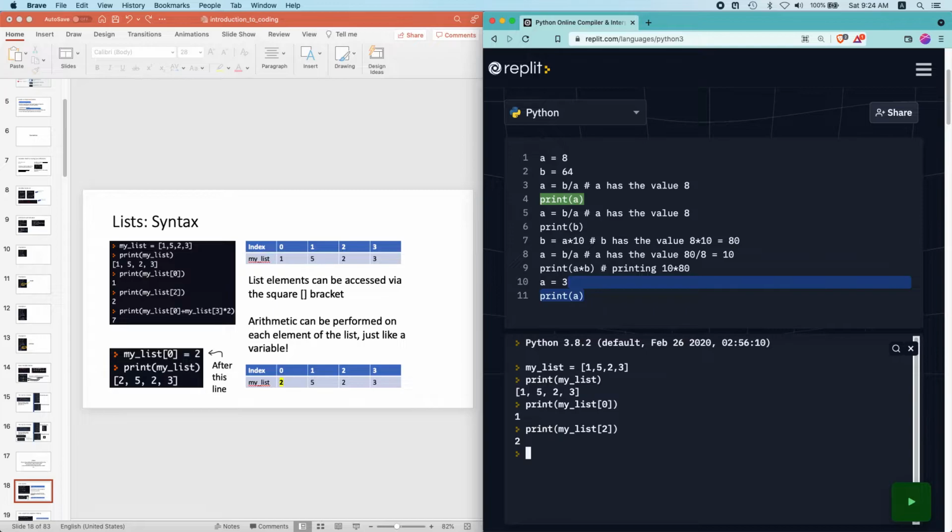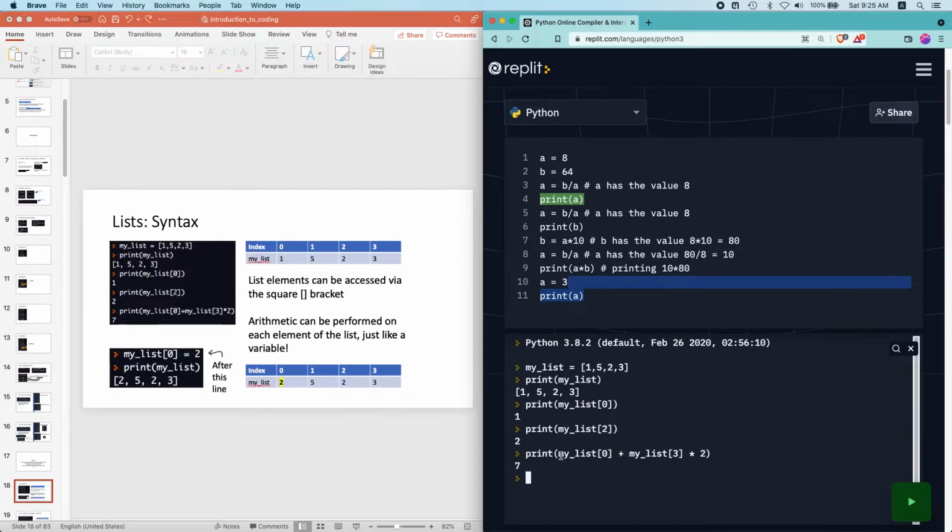And lastly, this indexed list item can act as a variable as well, so you can perform arithmetic. Like if I do print myList[0] plus myList[3] times 2. This index 0 is the value 1, so it's 1, and then index 3 is the value 3. So it's 1 plus 3 times 2. If I enter, I get 7. So you can do arithmetic with list items, just like how you do arithmetic with variables.